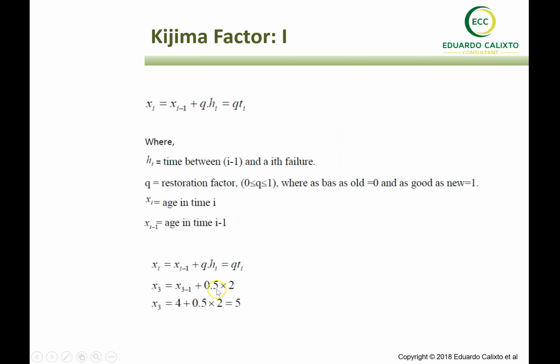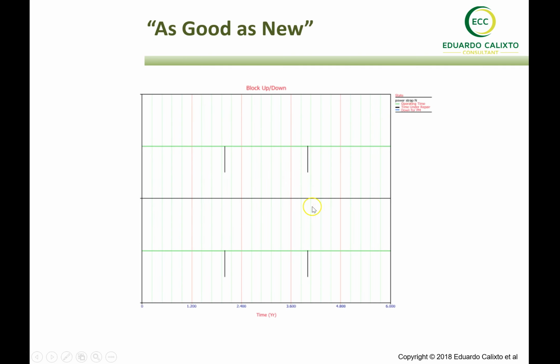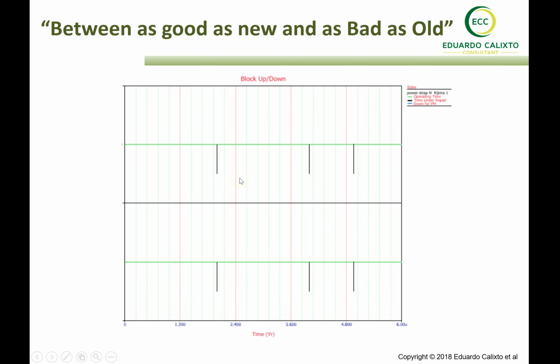If you look at this equation here, if you put 100% of degradation here, we have 4 plus 2, that's 1 multiplied by 2, we have 6. Then again, if this time here is 6 in the age 3, that means the time interval between failures is 4 plus 2. The time between failures is still 2. So that will be 100% of the restoration factor, and that means the system is brought to the state as good as new.